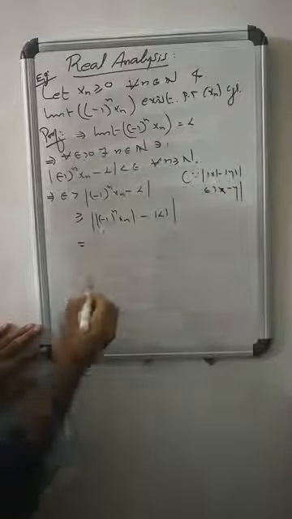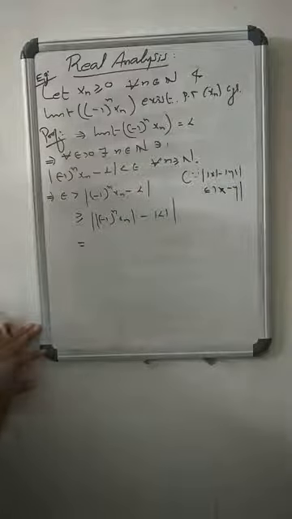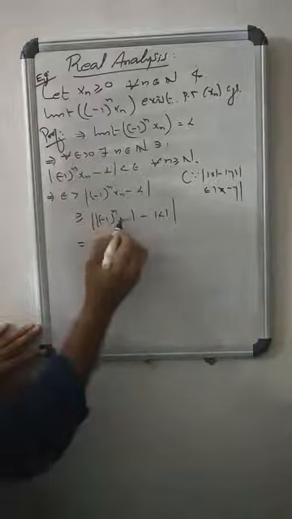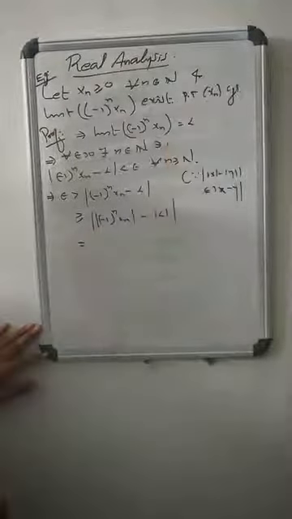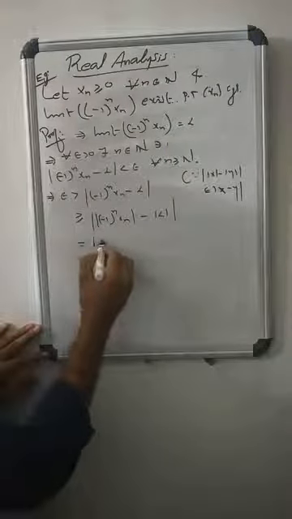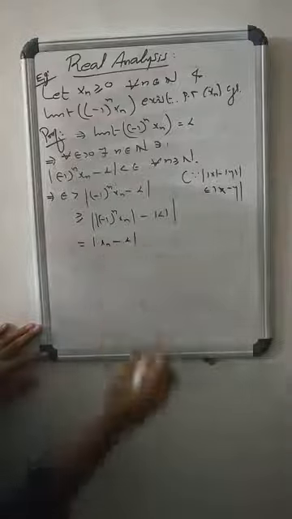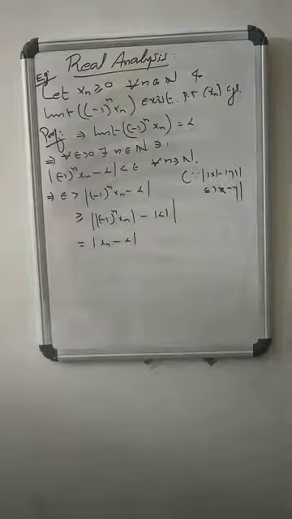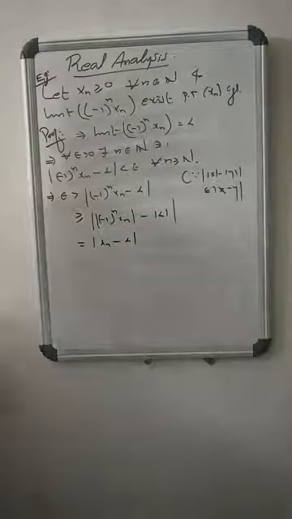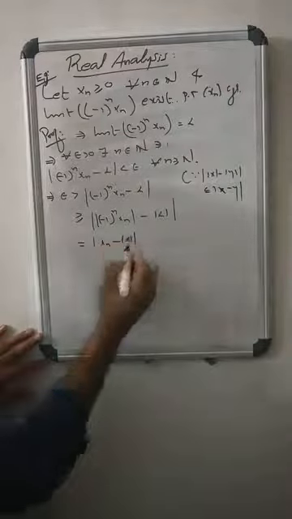So it equals, what is the modulus of (-1)^n x_n? It is |x_n|, because it is simply x_n. Why? Because x_n is greater than or equal to 0. Therefore it is the modulus of |x_n| minus |L|.